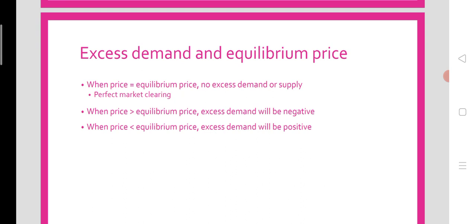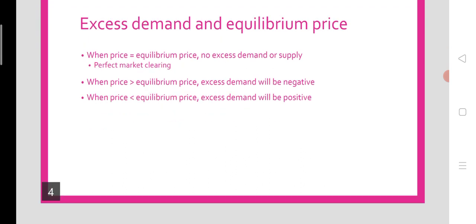At the same time, when the price of the particular commodity is greater than the equilibrium price, that means there will be excess supply, or there will be negative excess demand in the general case. Negative excess demand is excess supply. And when price is lower than the equilibrium price, excess demand will be positive, and excess supply will be negative in that case.